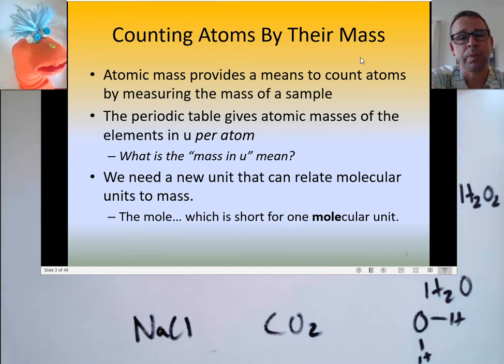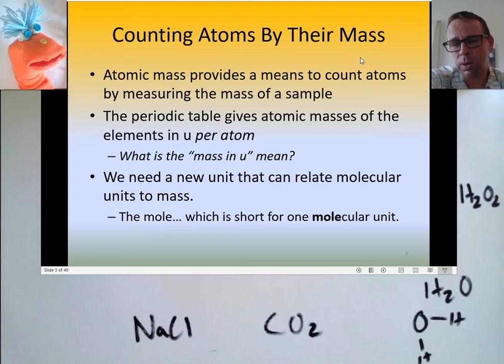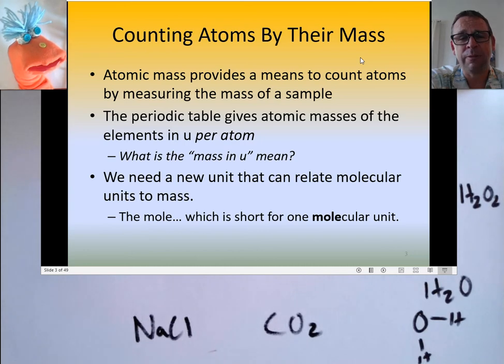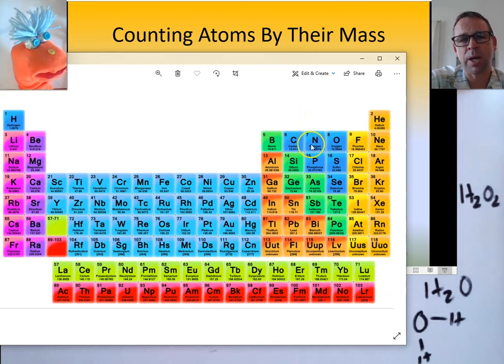It's just a number now, okay? How can it be a number? Well, once we decided that 12 grams of carbon-12 was 1 mole, then we can actually count the atoms of carbon-12 and find out how many atoms there were in there. Then, looking at our periodic table again, we can do the same thing for any atom. If I had 14 grams of nitrogen, I would have 1 mole of nitrogen, the same number of atoms as if I had 12 grams of carbon-12.